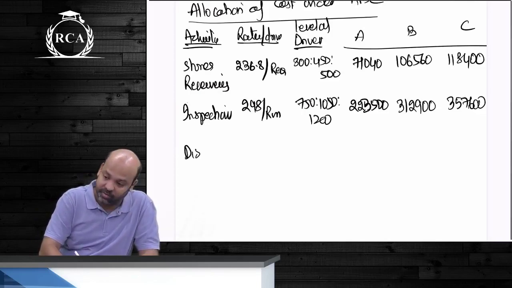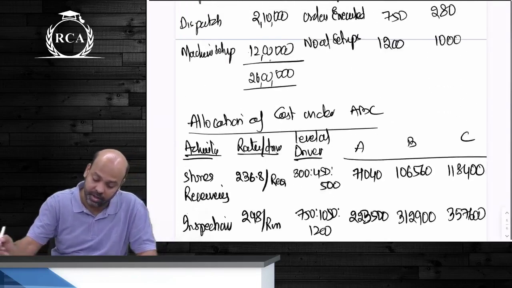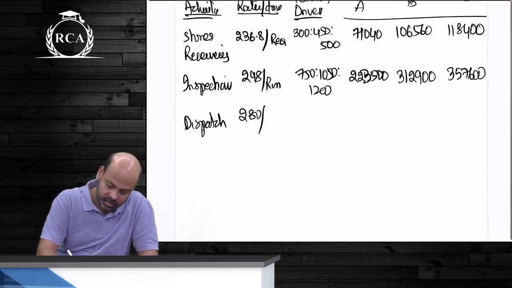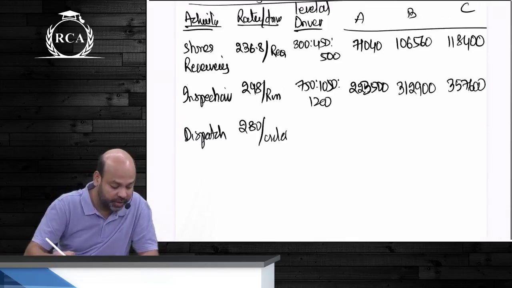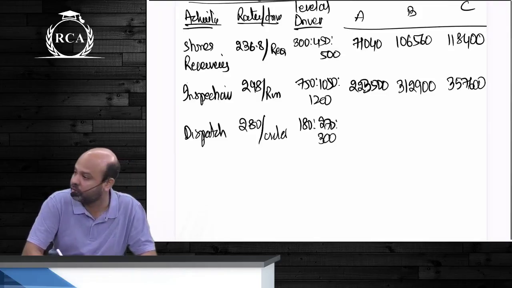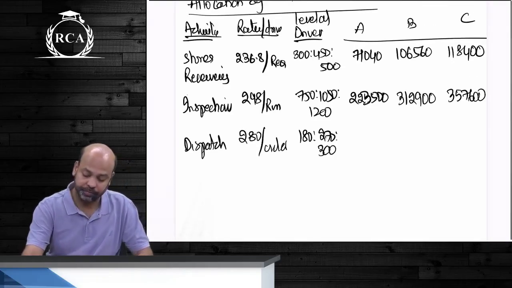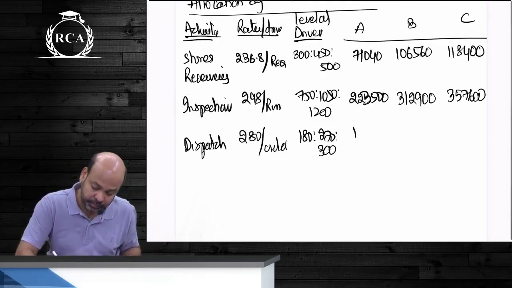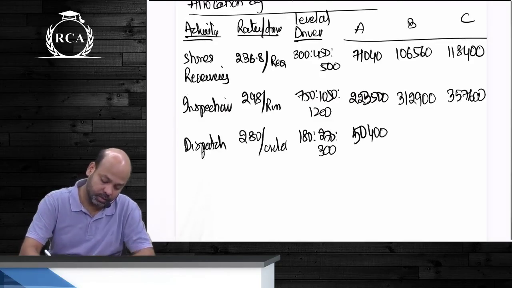Dispatch, what is the rate per driver? 280 per order. The number of orders executed are 180, 270 and 300. Is it understood, children? How much will be the cost? 15,000.